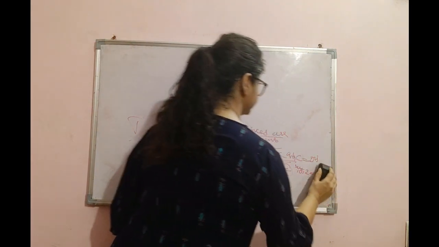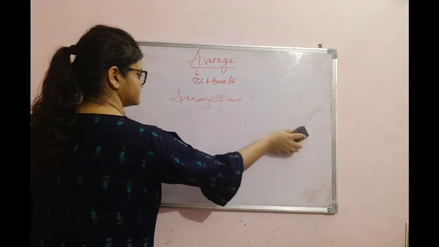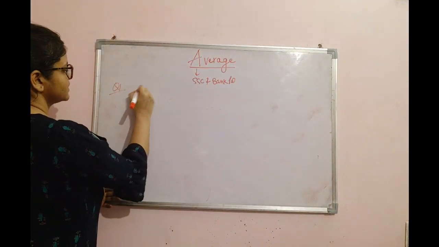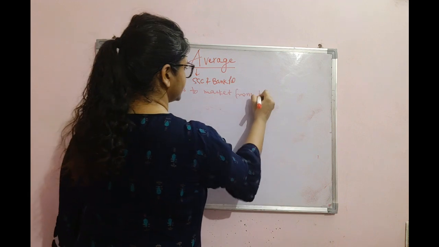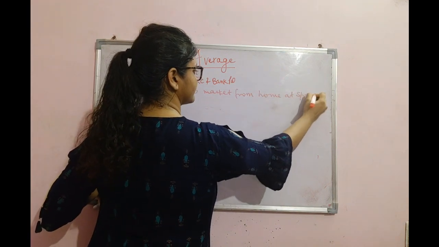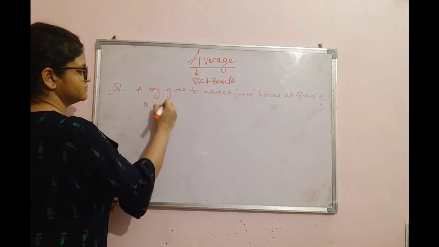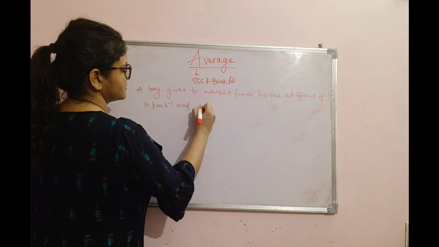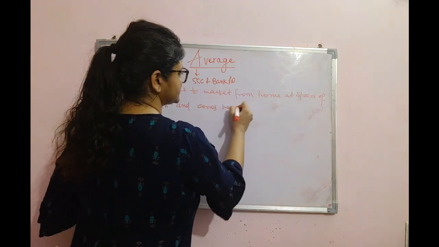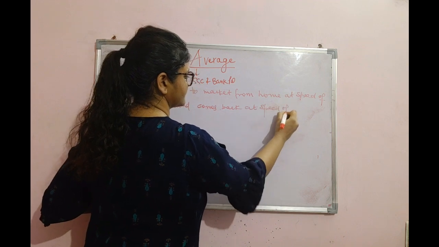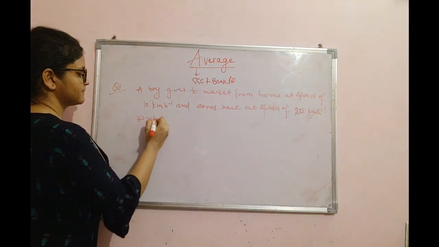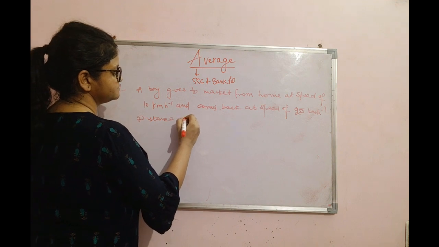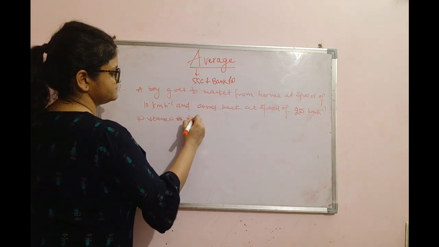So let's take an example. If I talk about a boy goes to market from home at speed of 10 km per hour and comes back at speed of 20 km per hour and distance is same.